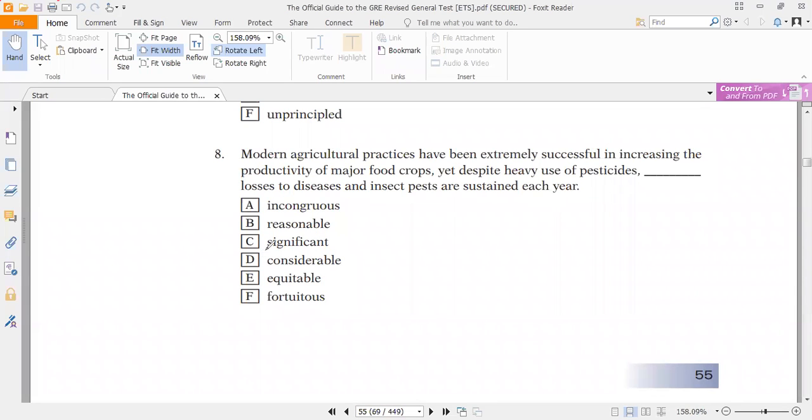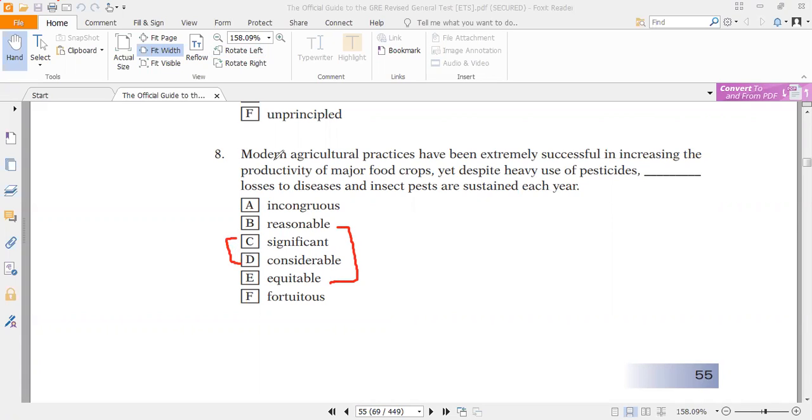We can pair significant with considerable, but we can't pair up significant with equitable. Significant means significantly big or something, but equitable and reasonable kind of pair based on their meaning. But reasonable can also pair up with considerable, but as we have to make only pairs of two words, reasonable is best suited with the word equitable, and significant is best suited with the word considerable.